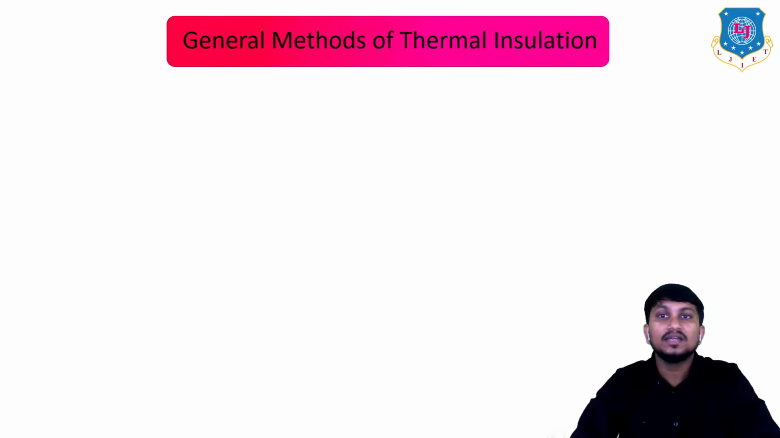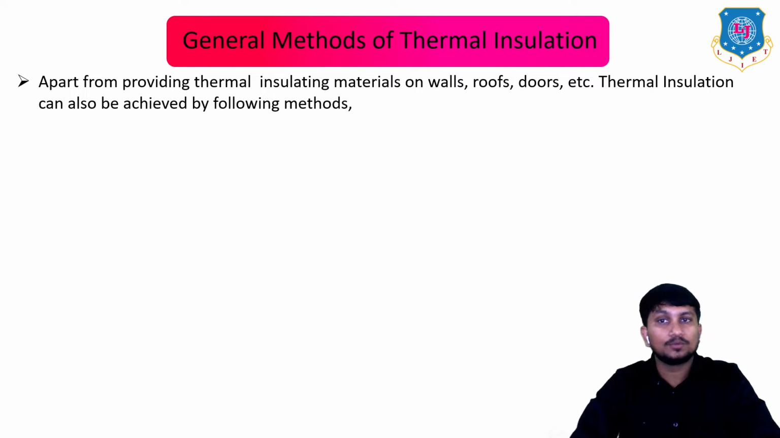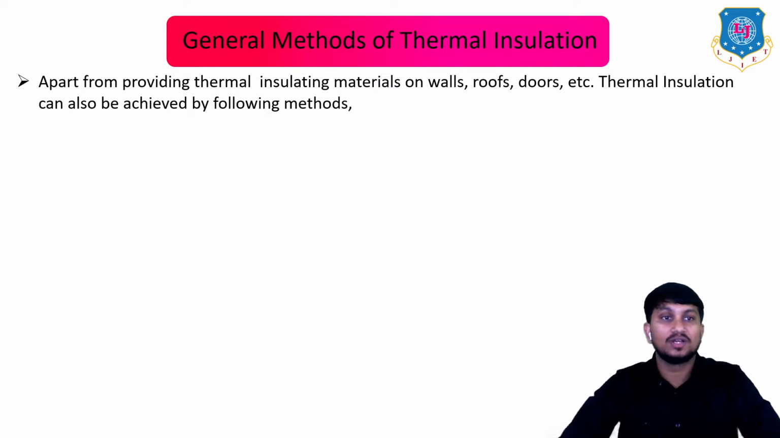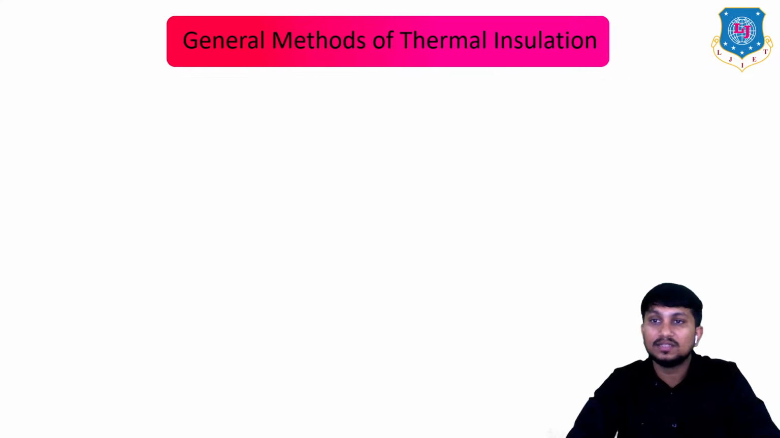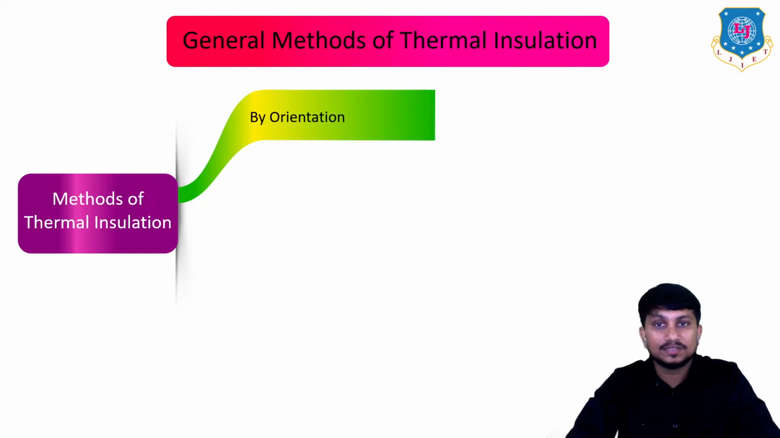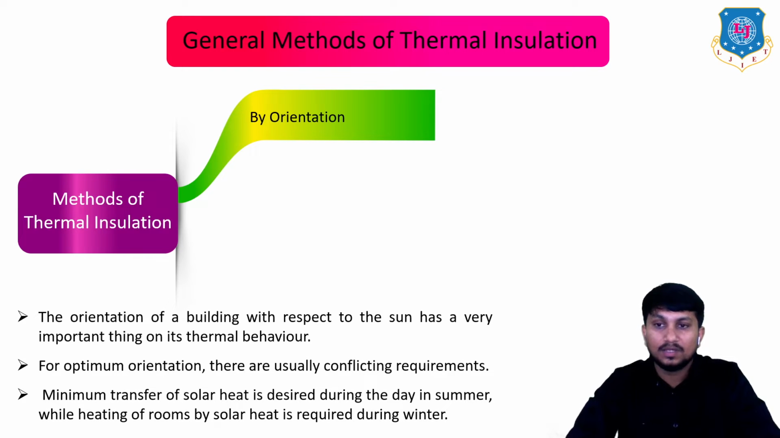Now let's see general methods of thermal insulation. Apart from providing thermal insulating materials on the walls, roofs, doors, etc., thermal insulation can also be achieved by various methods. First is by orientation. If you decide the proper orientation of the building, you can easily resist the heat, or you can say you can easily get the thermal insulation.